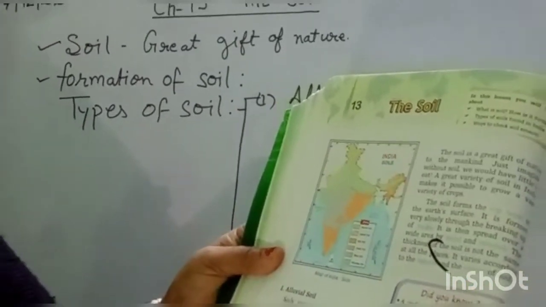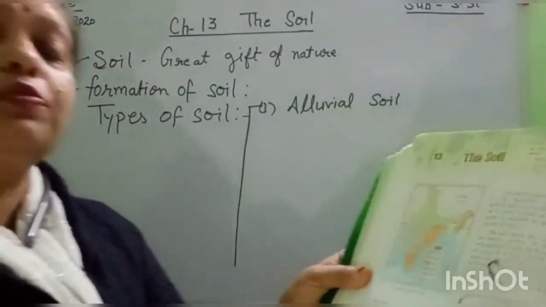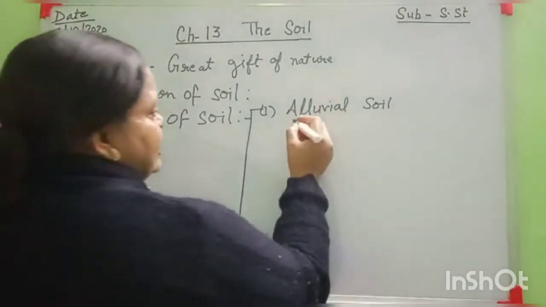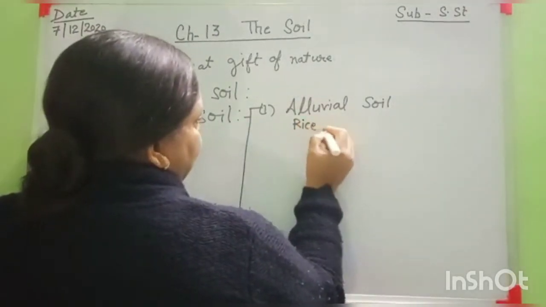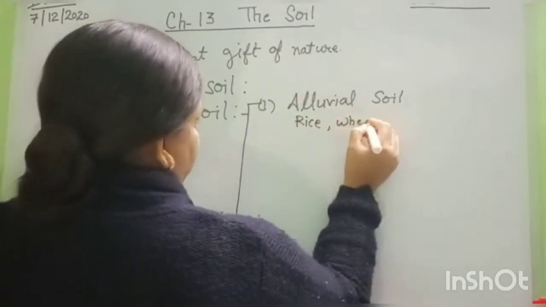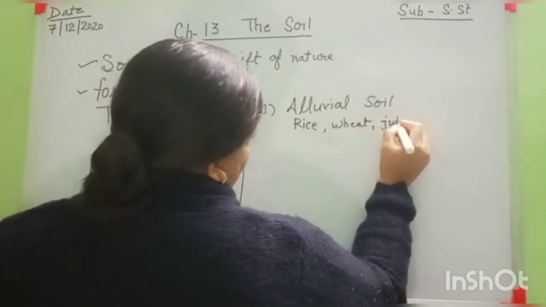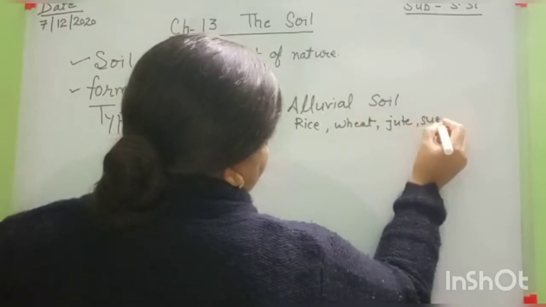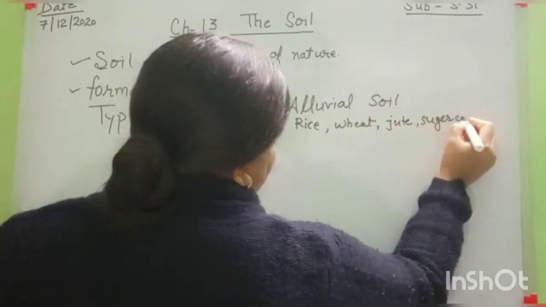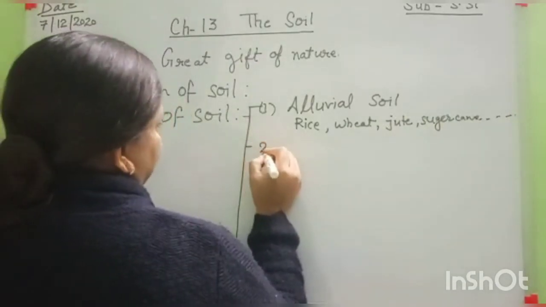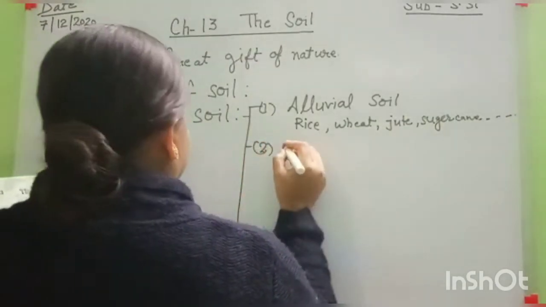Okay, and which type of crops are grown in this soil? Like rice, wheat, okay, jute and sugarcane etc. Then move to the second soil, that is desert soil.